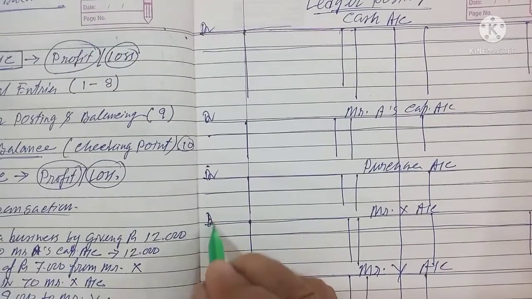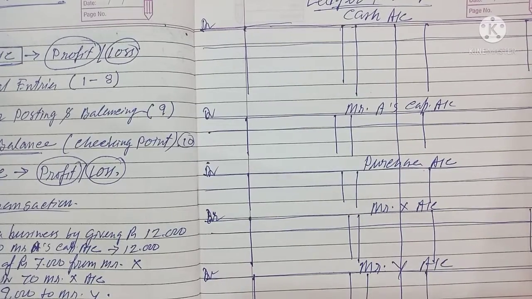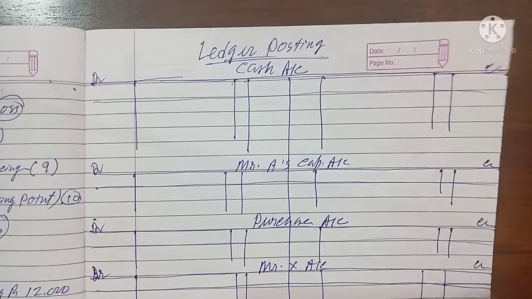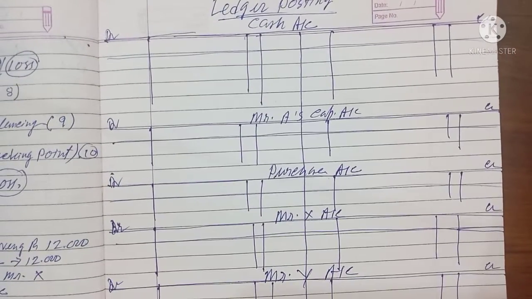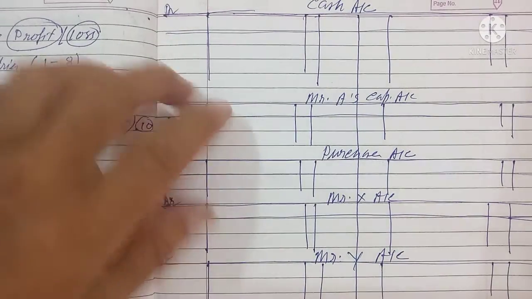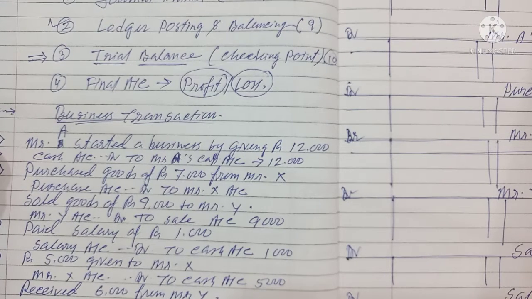And everywhere you have to write the debit and there you have to write credit. This is called ledger posting. Actually, once again you follow. I have taken the 7 business transactions.